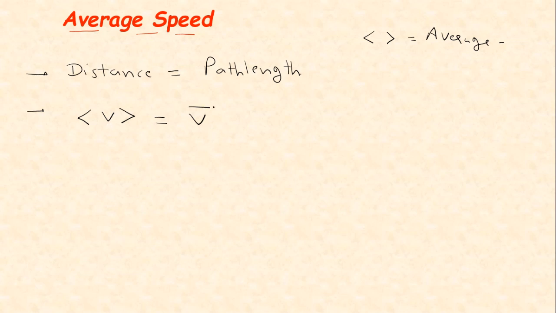It is not a vector. Okay, remember this is not a vector. I have just made a dash above the V. So average speed is given by the formula: you have to take the distance in the numerator and time in the denominator.